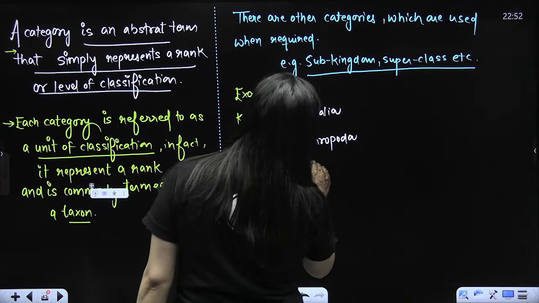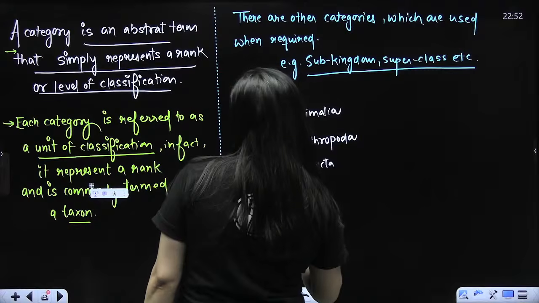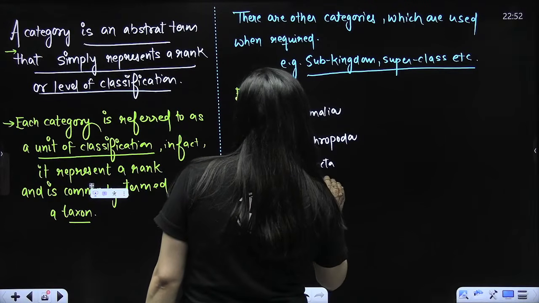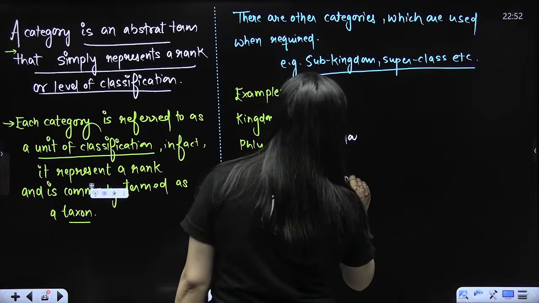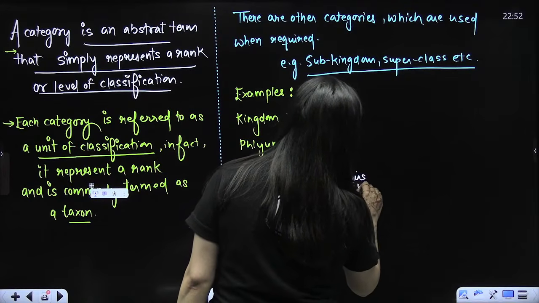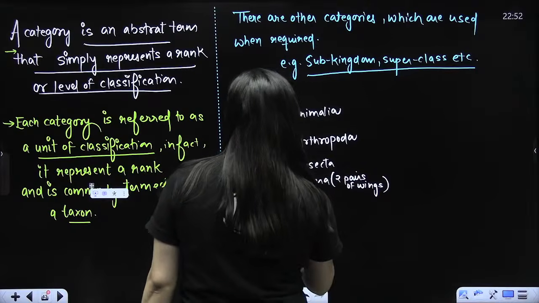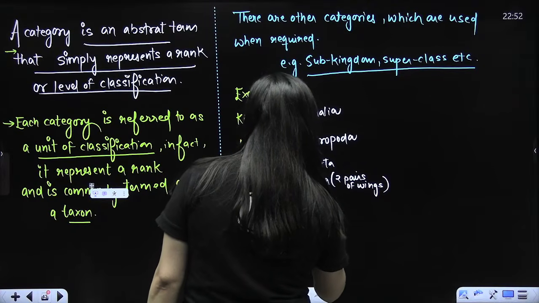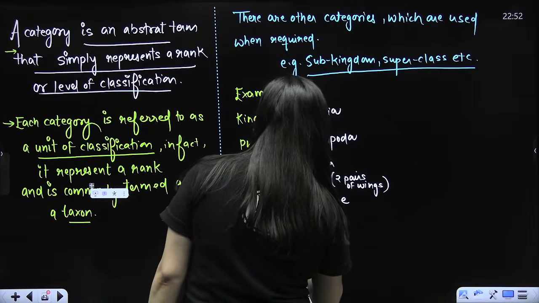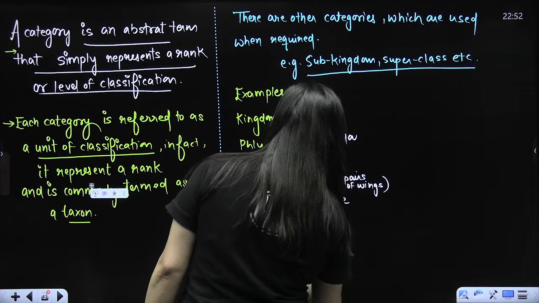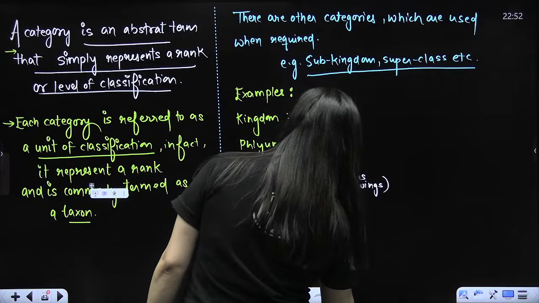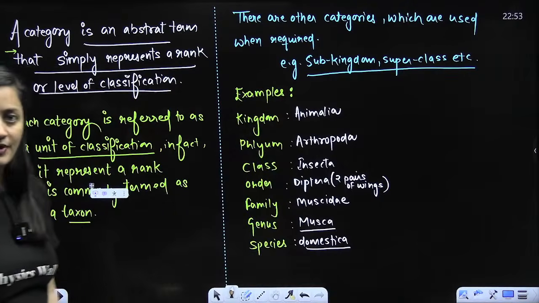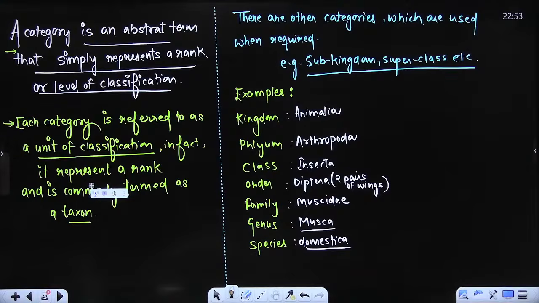So class will be Insecta. Order is going to be Diptera. Diptera means two pairs of wings. That's the meaning of this term. Family is your Muscidae, right? And then genus is your Musca and species is domestica. Musca domestica. So that's what you discuss here, right, beta? This is what you need to know here. That's how you classify.